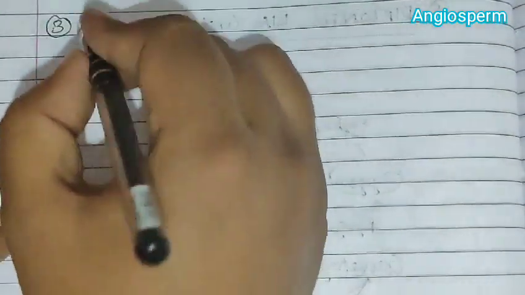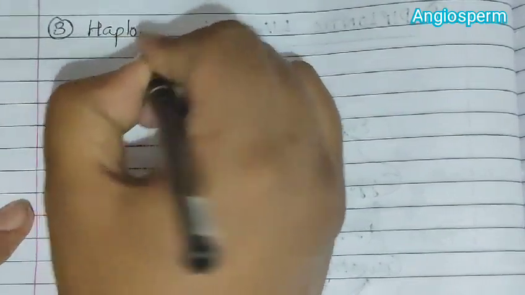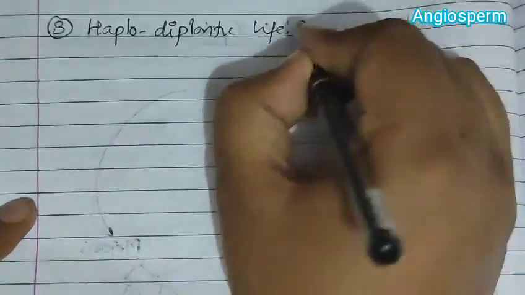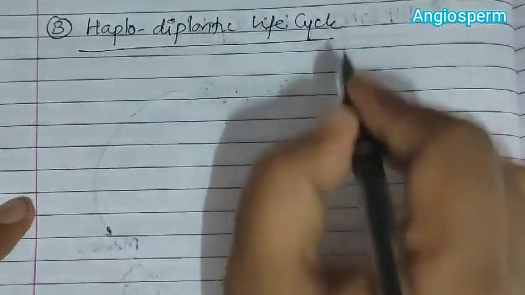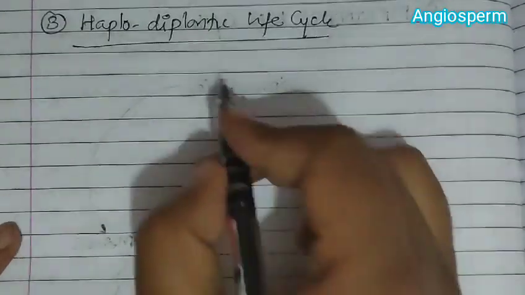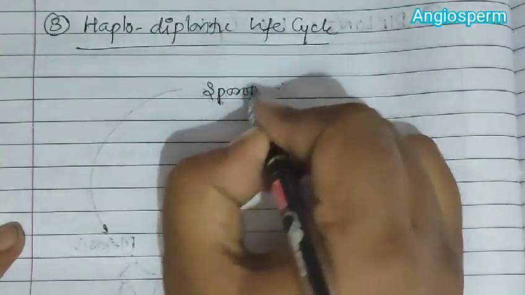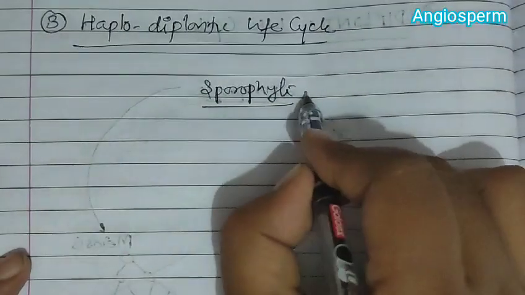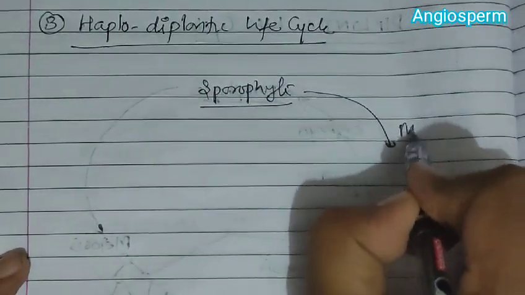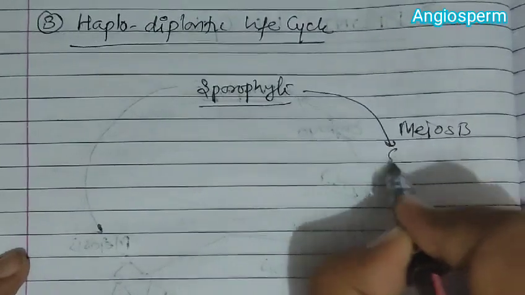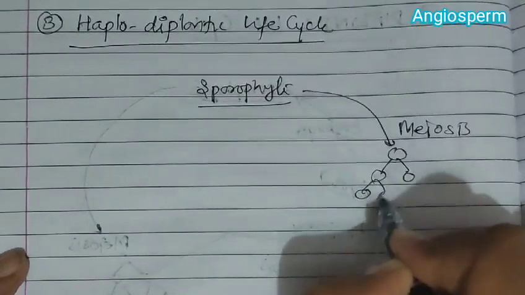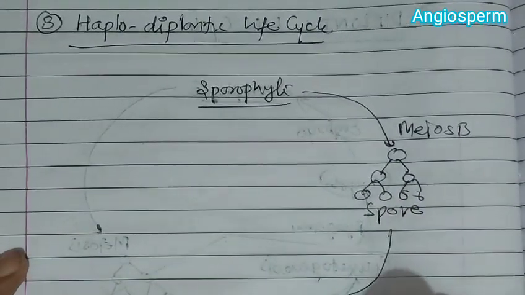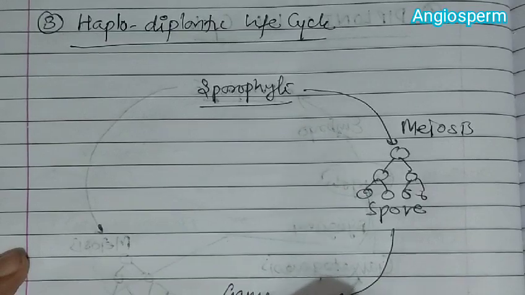Next we talk about the third type of life cycle, that is the haplodiplontic life cycle. In haplodiplontic, haploid and diploid phases are somewhat equivalent. In this also, the sporophyte can be dominant or the gametophyte can be dominant. The sporophyte undergoes meiosis, that is, the spore mother cell undergoes meiosis and produces spores. This spore undergoes germination and produces a gametophyte.